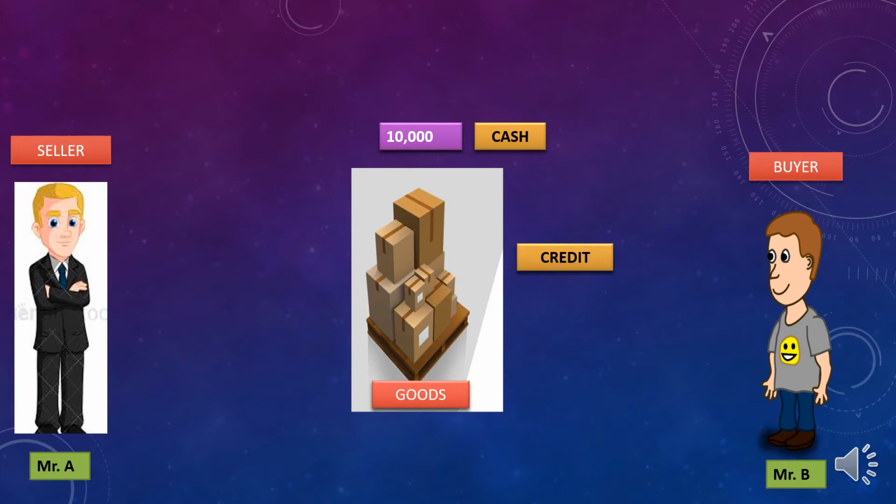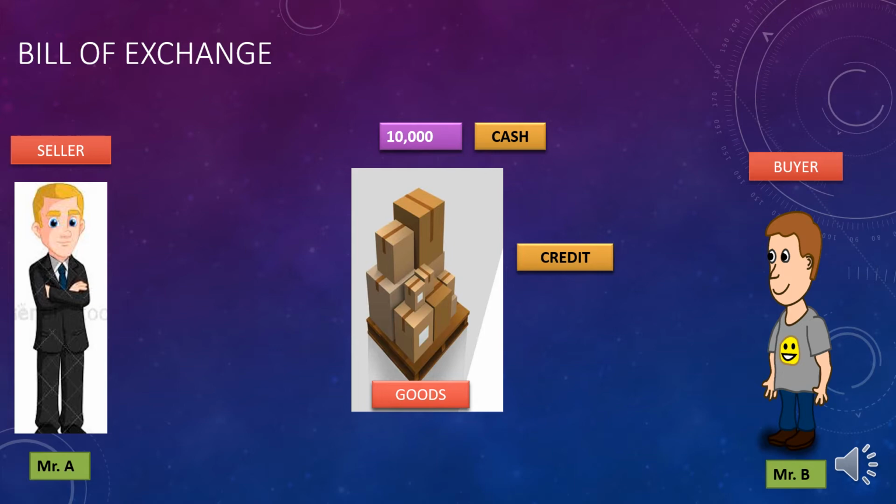That bill of exchange is given to Mr. A. Then after 3 months, he will demand that money from Mr. B, and in that position Mr. B should be in a position to pay rupees 10,000, because in that bill of exchange Mr. A has written that after 3 months you have to pay rupees 10,000.